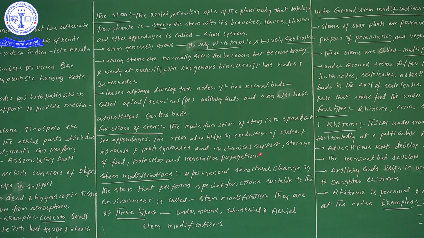Next, it helps in mechanical support and sometimes in storage of food materials. Next, the stem is involved in protection as well as vegetative propagation. So we will observe a lot of different types of functions of a stem.